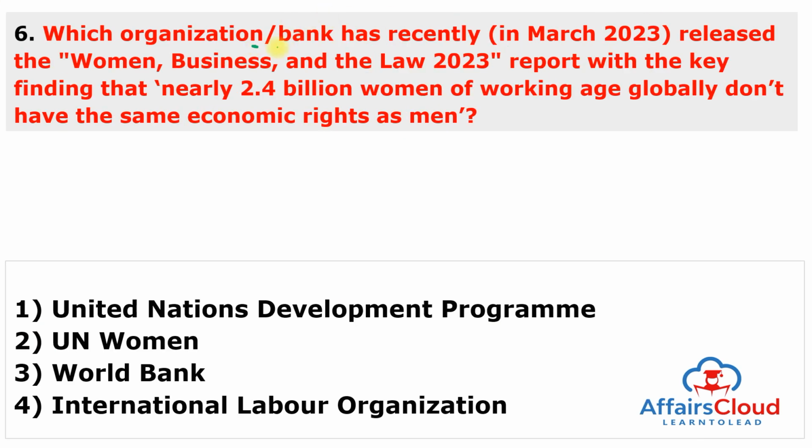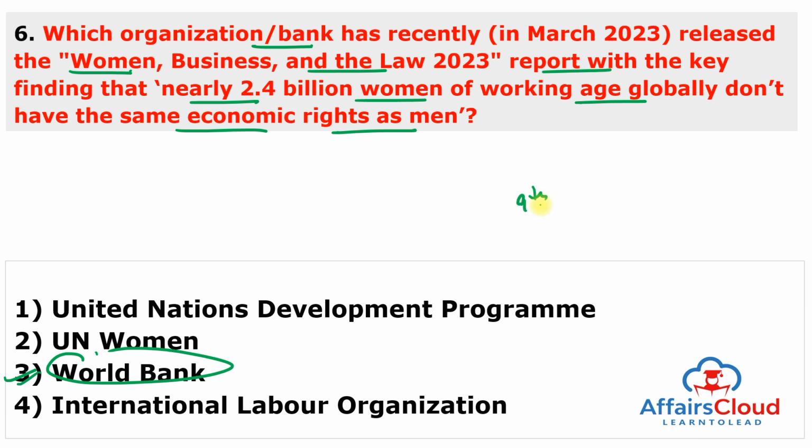Which organization or bank has recently released the Women, Business and the Law 2023 report with the key finding that nearly 2.4 billion women of working age globally do not have the same economic rights as men? And this report is released by the World Bank. The answer to this question is 3, but you can remember this question from the slide.